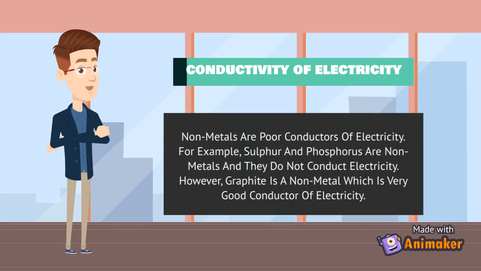Non-metals are poor conductors of electricity. For example, sulfur and phosphorus are non-metals and they do not conduct electricity. However, graphite is a non-metal which is a very good conductor of electricity.